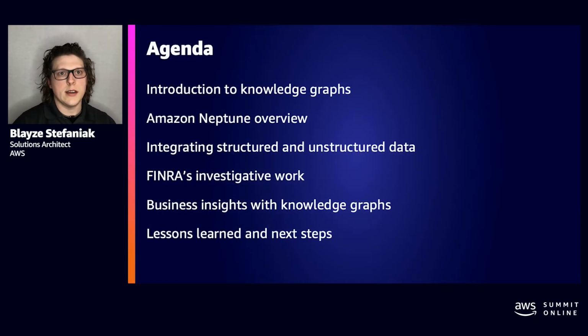Today, I'll first be giving background on knowledge graphs, then I'll give an overview of Amazon Neptune, and then integrations with Amazon Neptune, which include a solution for unstructured data by using AWS services such as Amazon Textract and Amazon Comprehend. Then Shagata and Dimitro will be telling their story about how this all applies to FINRA. They'll give an overview of the work that FINRA has to perform and the business insights that they gained by using Amazon Neptune, and ultimately their lessons learned and their trajectory on their path forward.